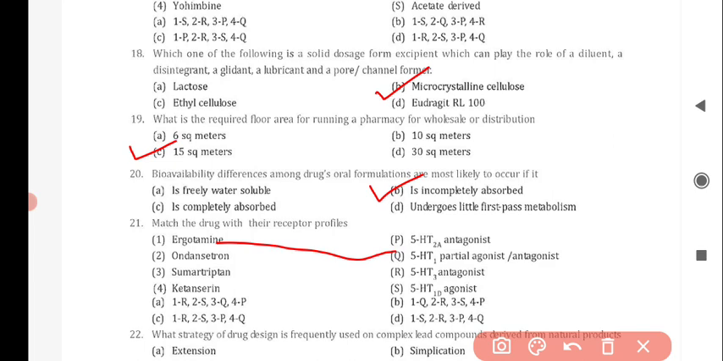Next is ondansetron, it correctly matches with option number R, that is 5-HT3 antagonist. For sumatriptan, it correctly matches with option S, that is 5-HT1D agonist. And for ketanserin, it correctly matches with option number P, that is 5-HT2A antagonist. So option B is correct for this question.